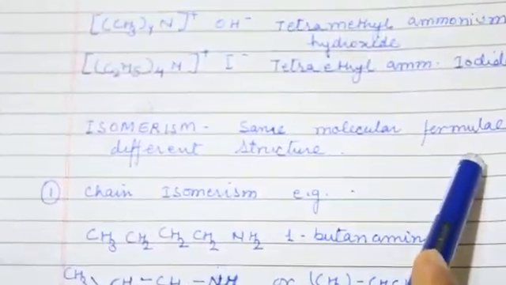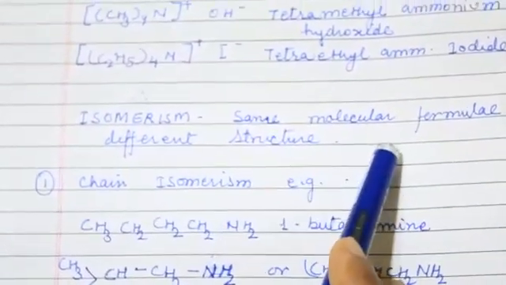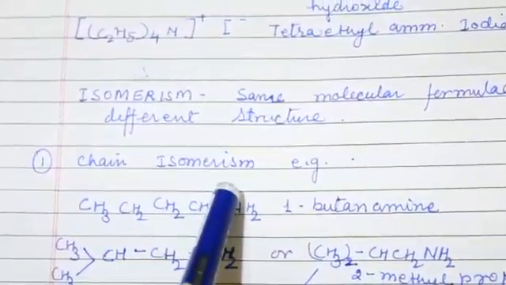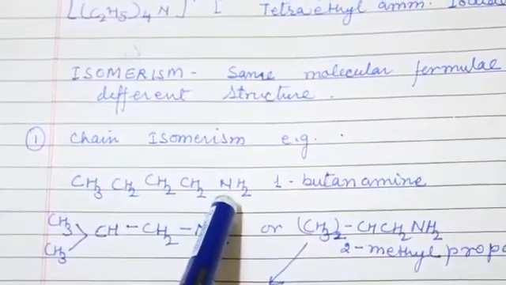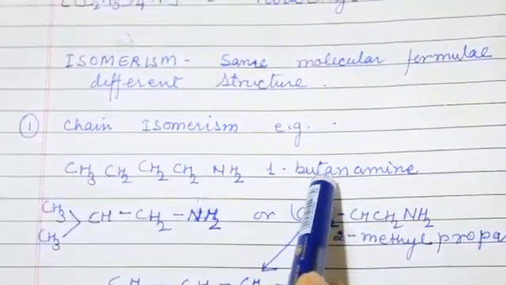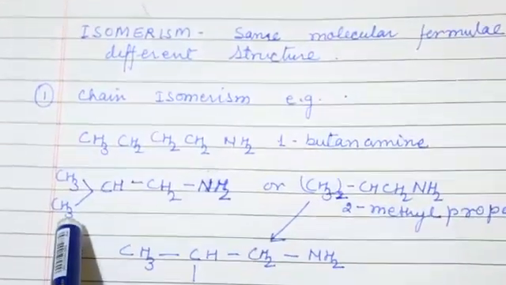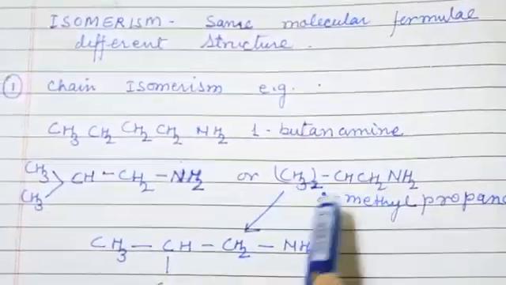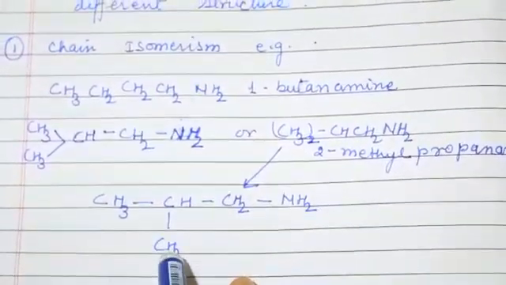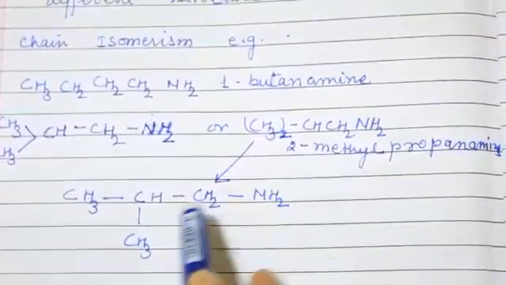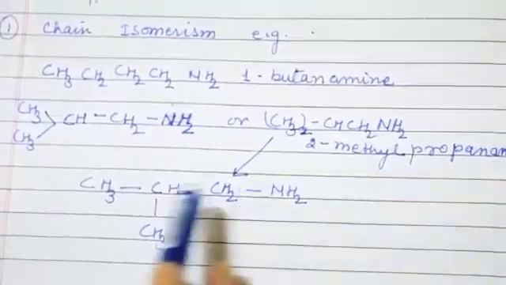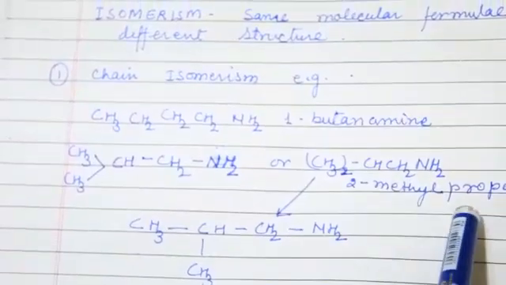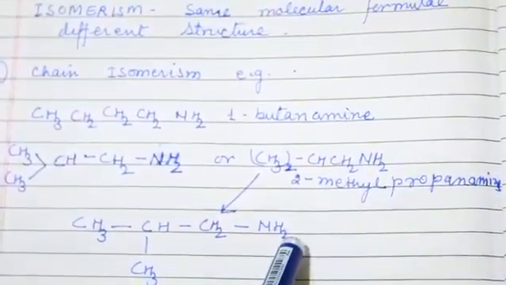Come to isomers. Isomers are those where molecular formula is the same but structural formula differs. First is chain isomers. The chain is a straight chain which is attached to amine. So the name is 1-butamine. In the same way, where this chain is in the branched form, its name is 2-methyl propanamine. For the 3 carbon we use propane, so propanamine.